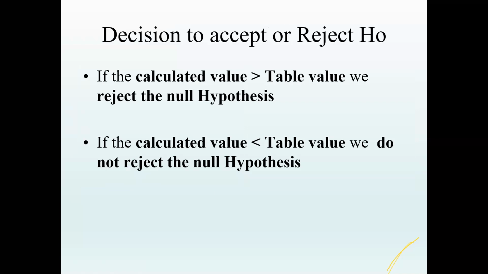And so this is the final conclusion. That is, if the calculated value is greater than the table value, we reject the null hypothesis. We say that there is no association, we have rejected that, and we say that there is an association, for example.